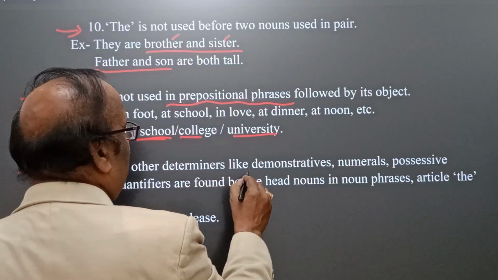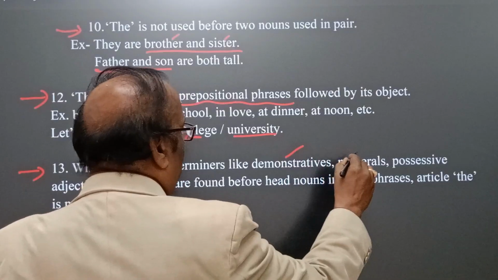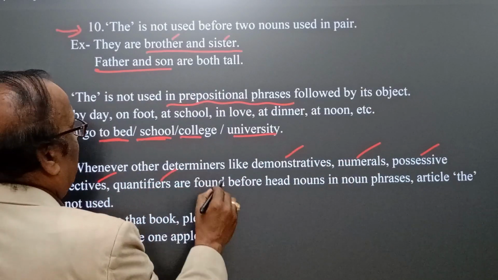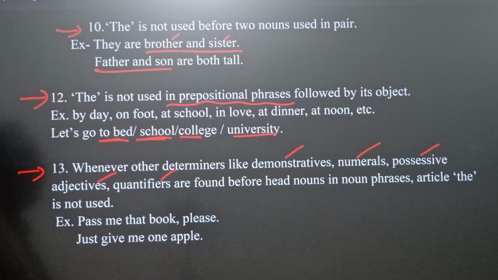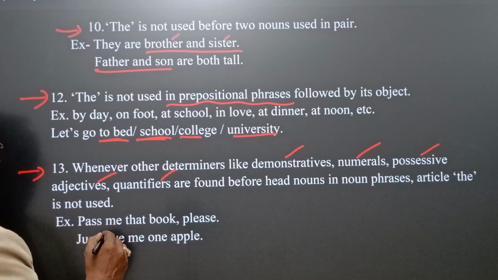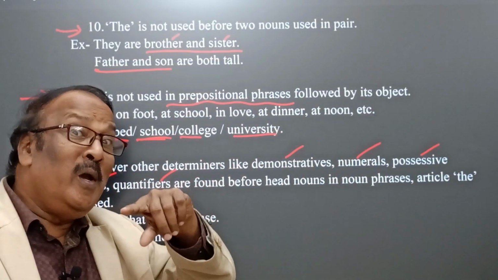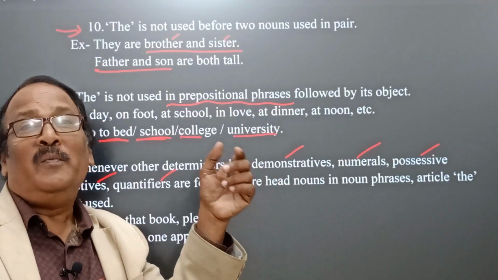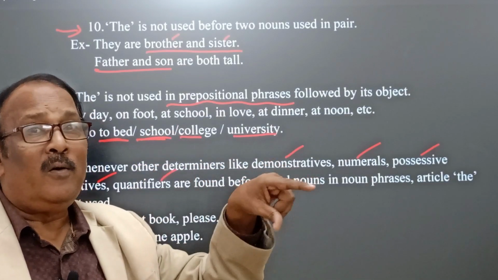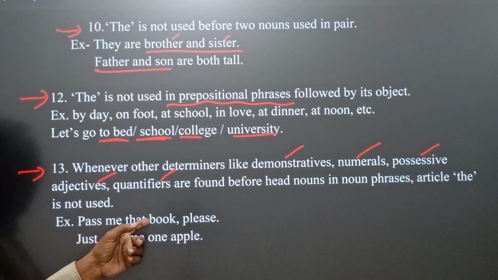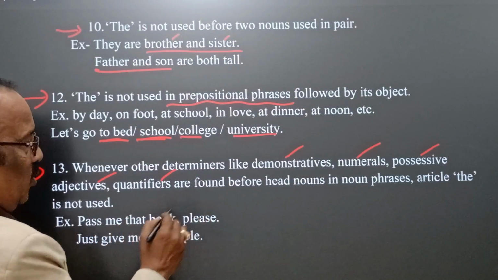Whenever other determiners like demonstratives, numerals, possessives, adjectives, quantifiers are used before the head nouns in noun phrases, the article "the" is not used. A very interesting factor: determiners. Naturally, the article "the" itself is a determiner. When other determiners are there, "the" is not generally used to qualify the head noun. Yes, how? Pass me that book, not "that the book."